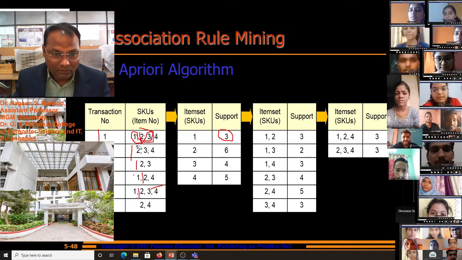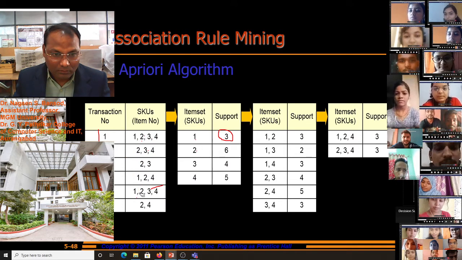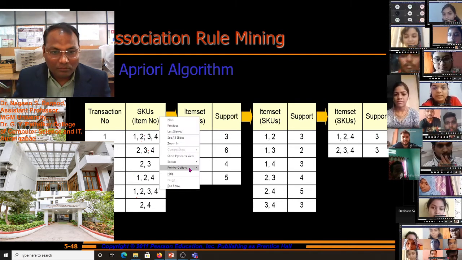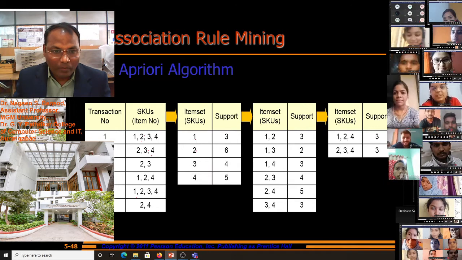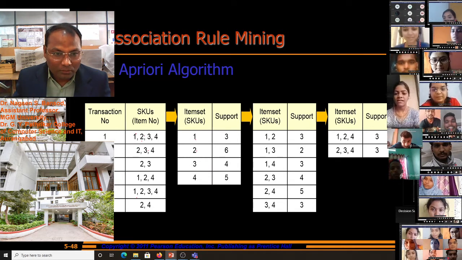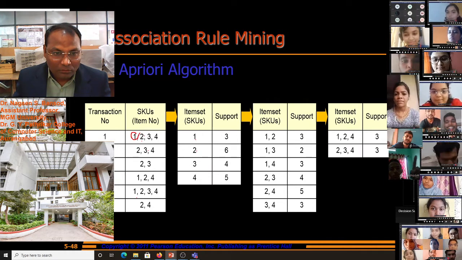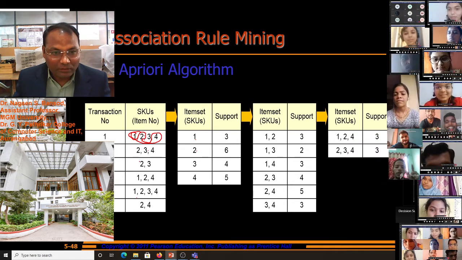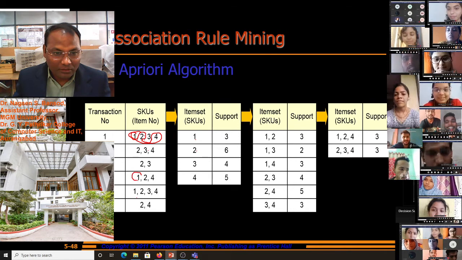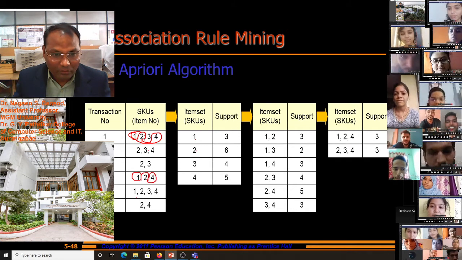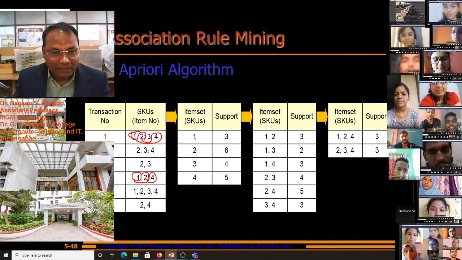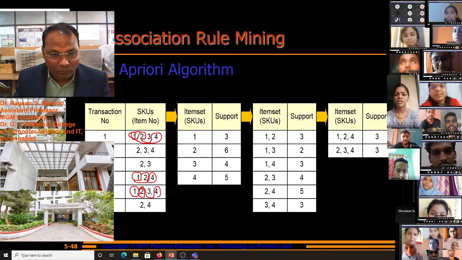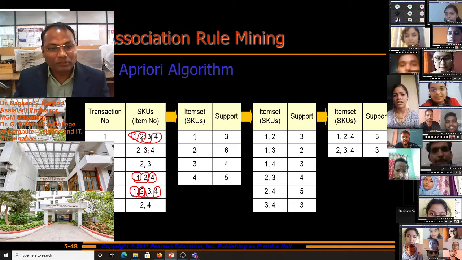For 1, 2 and 4, this is 1, this is second, and this is third support.